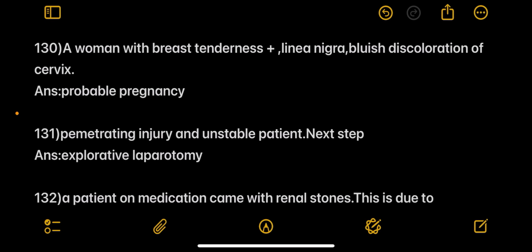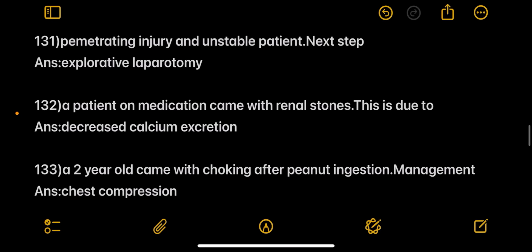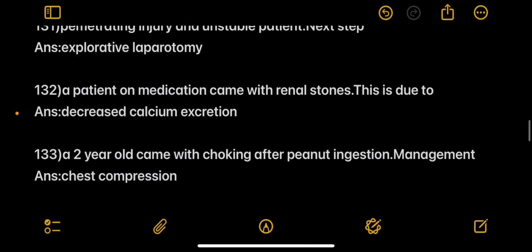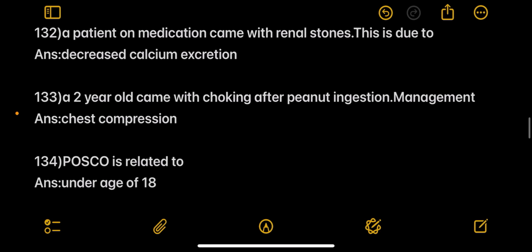Next, a woman with breast tenderness present. Linea nigra, bluish discoloration of cervix. Answer is probable pregnancy. Next, penetrating injury and unstable patient. Next step is explorative laparotomy. Next, a patient on medication came with renal stones. This is because of the decreased calcium excretion.